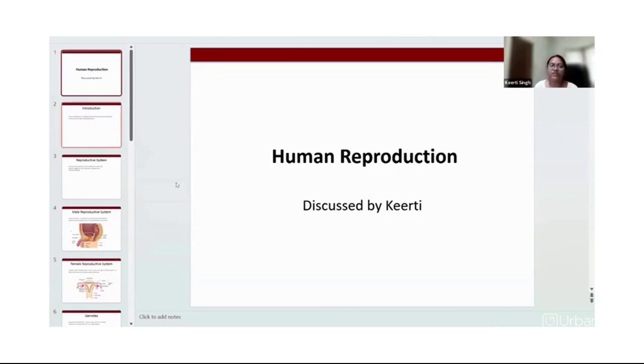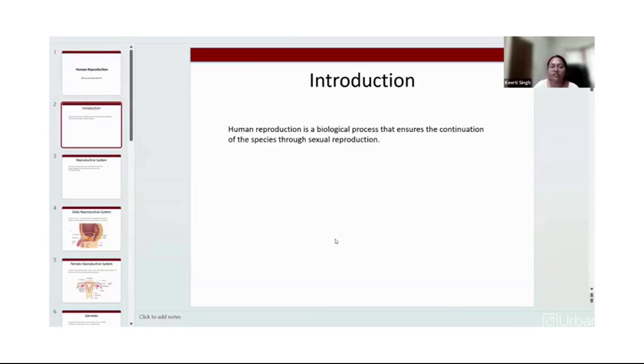Human reproduction. As we already know, humans reproduce through sexual reproduction, and humans are viviparous in nature. I hope you know what viviparous means. Actually, there are two terms, oviparous and viviparous.